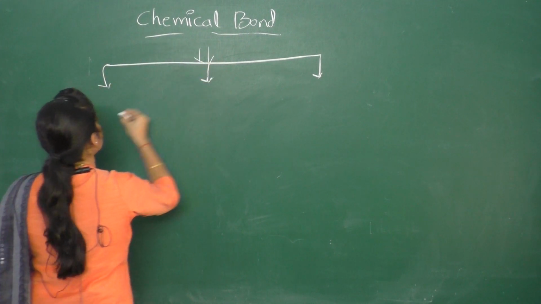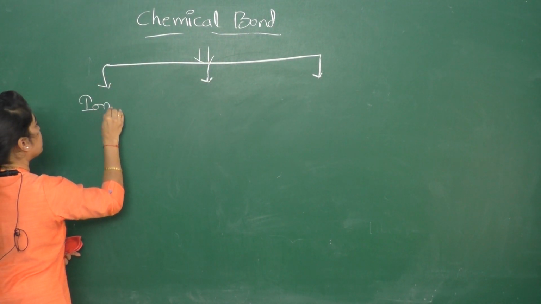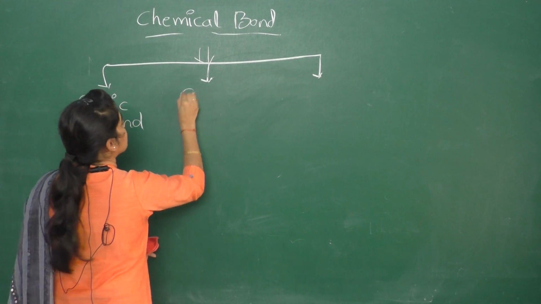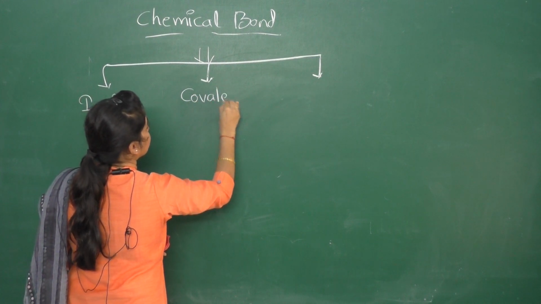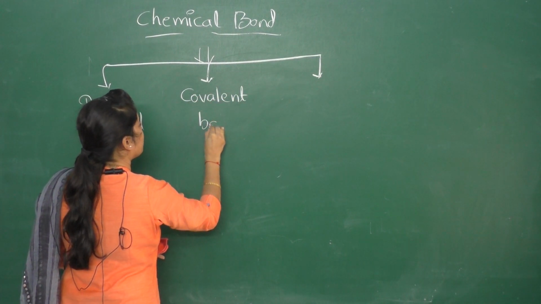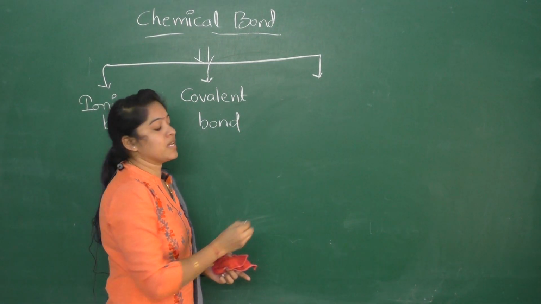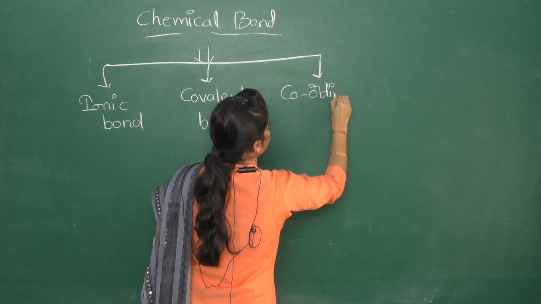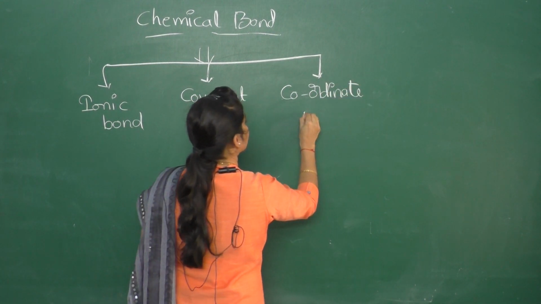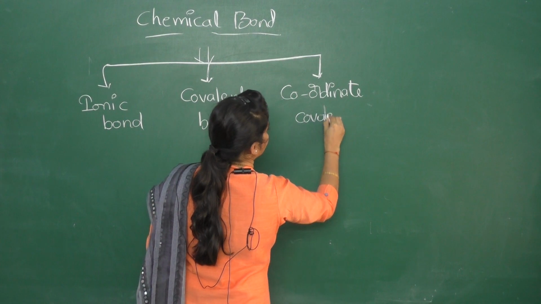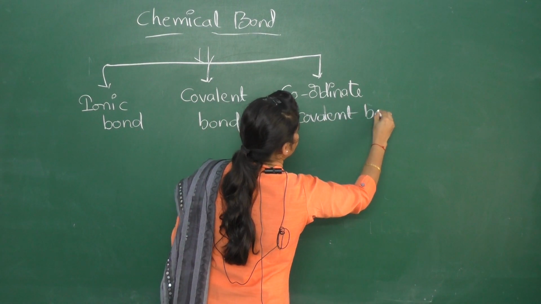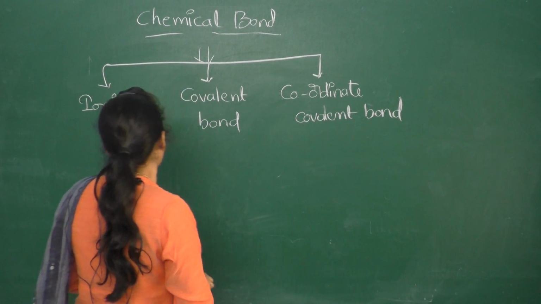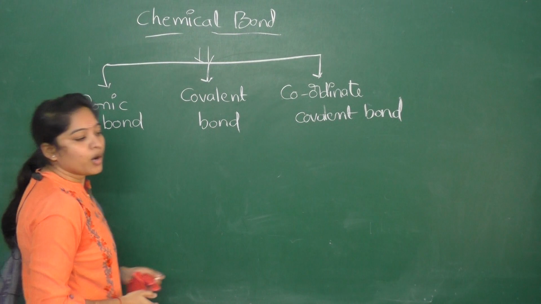The first one is ionic bond, the second one is covalent bond, and the third one is coordinate covalent bond. So first we have to discuss the ionic bond.